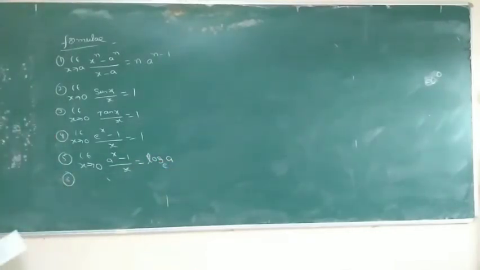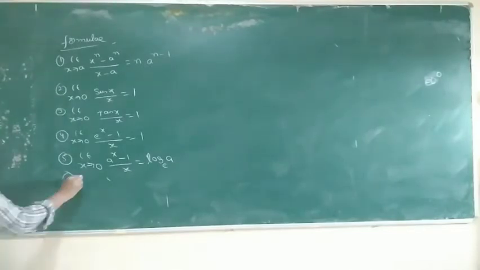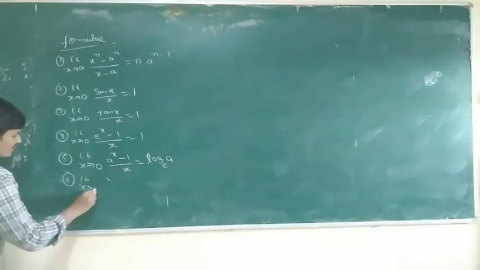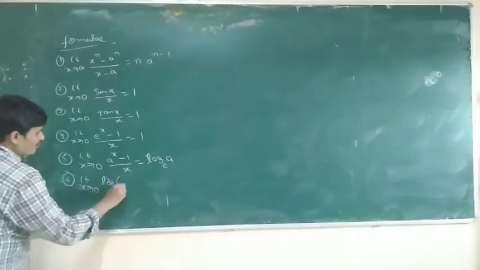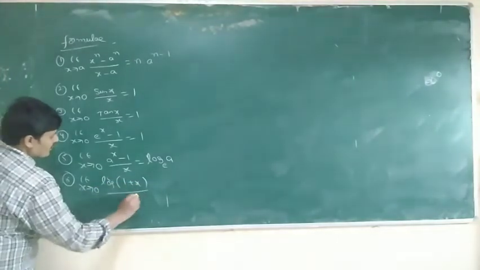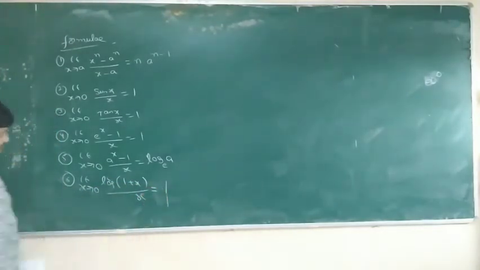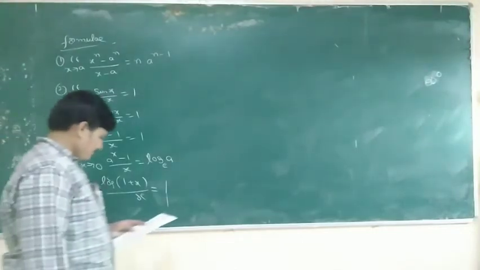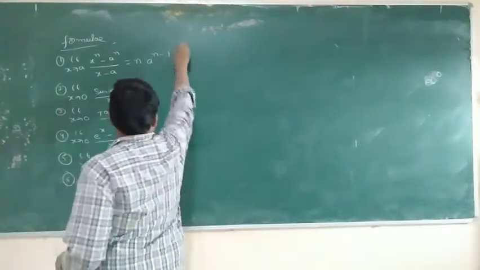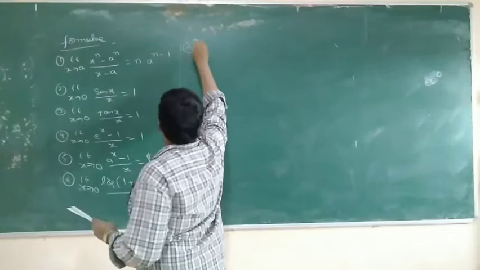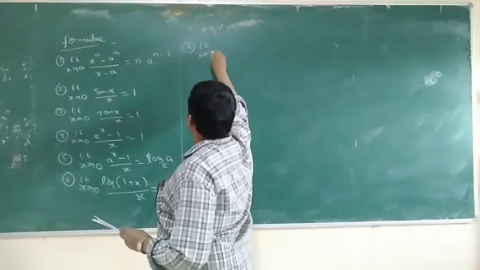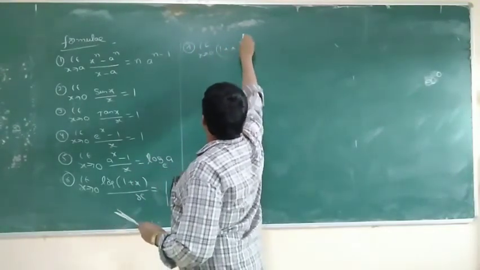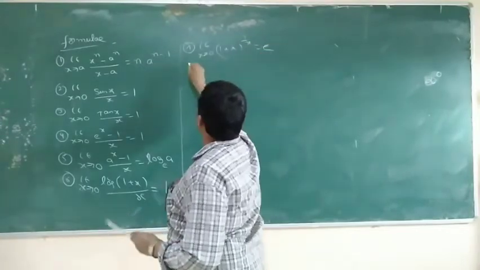Sixth formula, limit x tends to 0 of log of (1 plus x) by x is also 1. Next, seventh formula, limit x tends to 0 of (1 plus x) whole power 1 by x is equal to e.